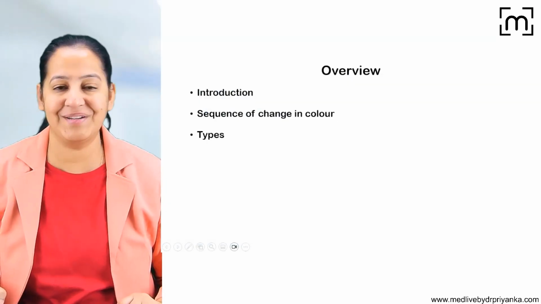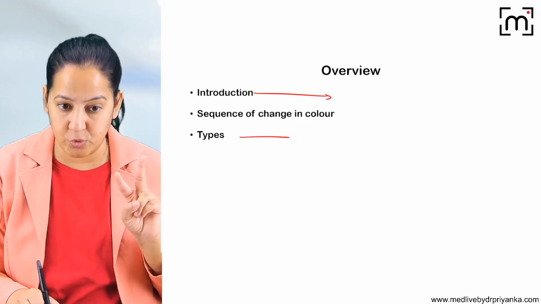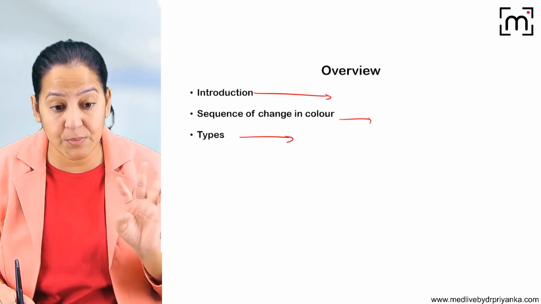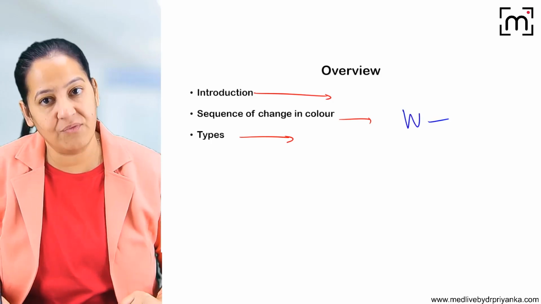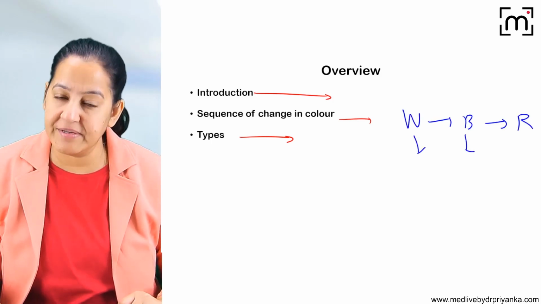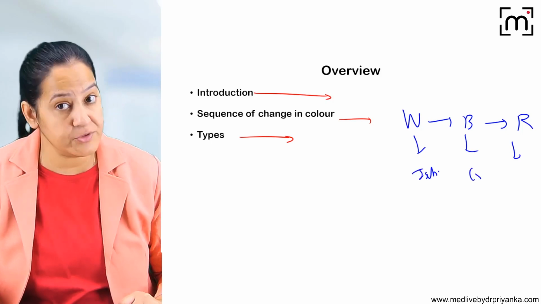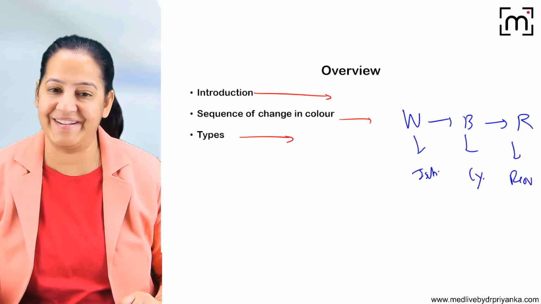So that's all about it. It may come for a short question. So you have to write what is Raynaud's phenomenon, what are the two types of Raynaud's phenomenon, and write down the sequence of the color change. It's white, followed by blue, followed by red. And you have to write down the reason for each of them. White is due to ischemia, that is local syncope. Blue is due to cyanosis and red is due to recovery.